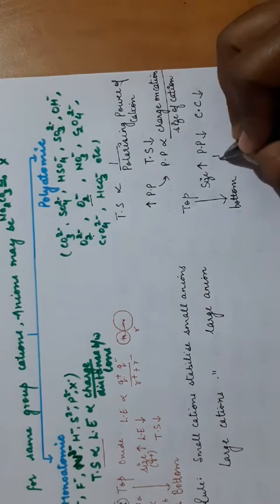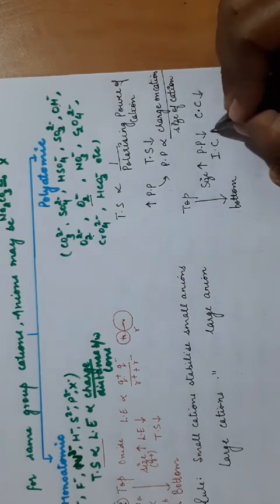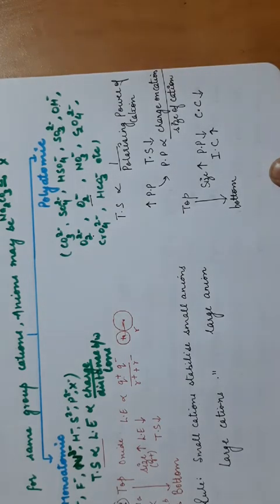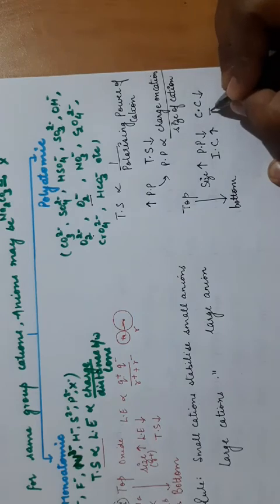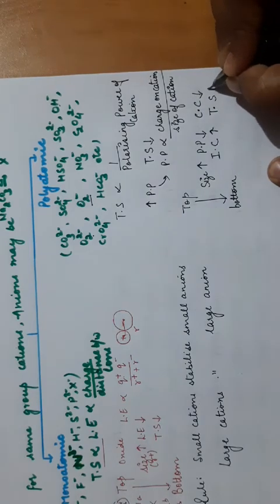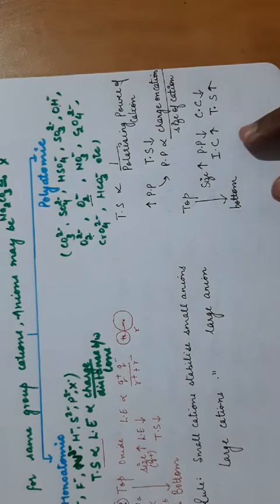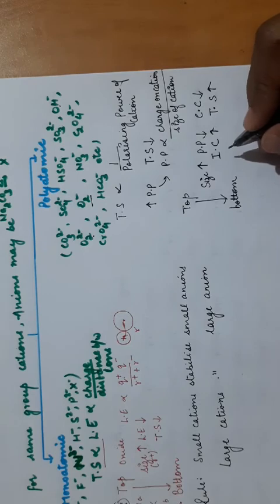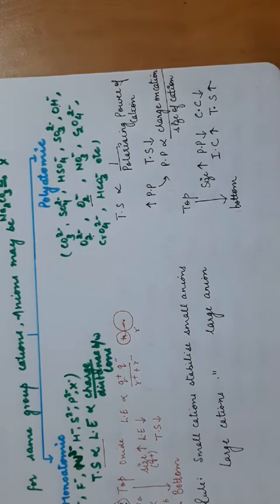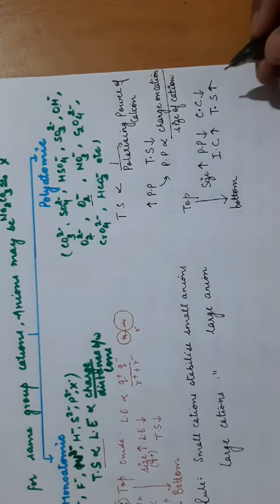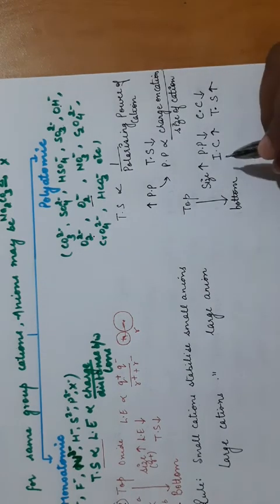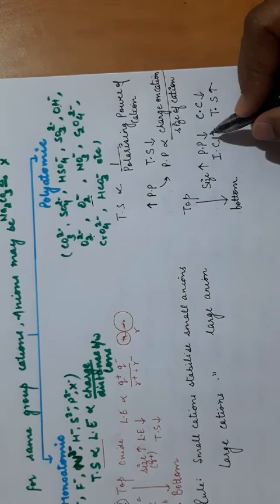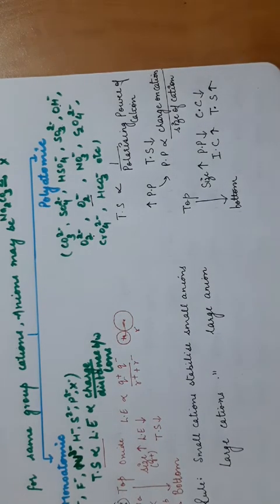That means ionic character will increase. If the covalent character is decreasing, that means ionic character will increase. So on moving down the group, the ionic character of the compound will increase. और अगर ionic character increase होगा तो thermal stability भी increase होगी. Because ionic compounds are thermally more stable than covalent compounds, because there is a greater force of attraction between the ions in ionic compound. So greater the ionic character, more will be the thermal stability, or we can say lower is the polarizing power of the cation, greater is the thermal stability.